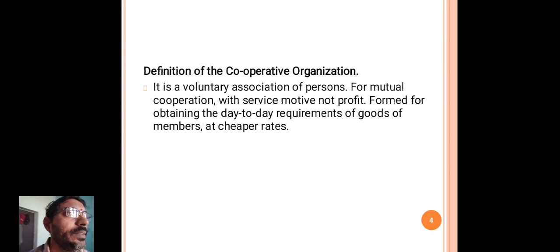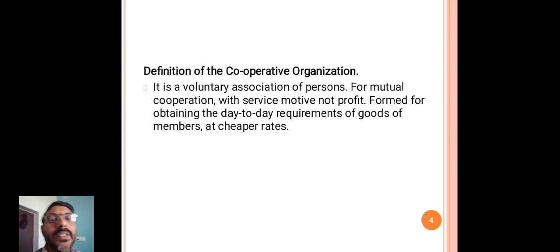Here only one person will do the business. He is the only person. He himself invests the capital and looks after the activities of the business. The main disadvantage is unlimited liability.